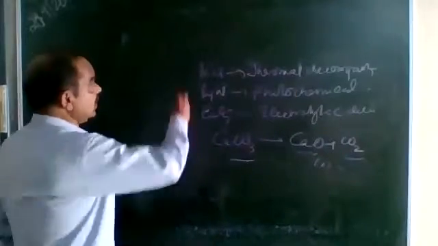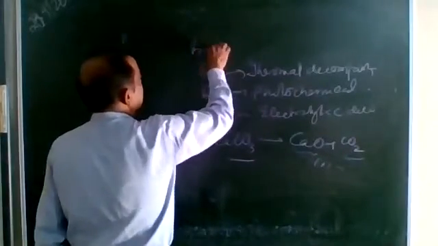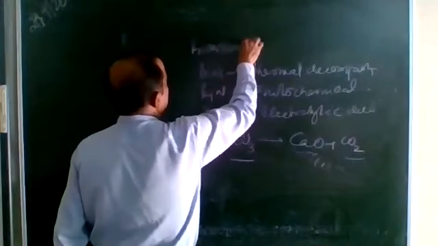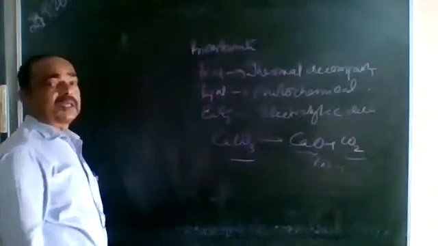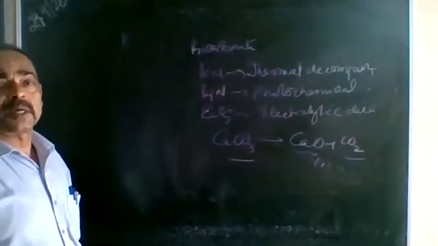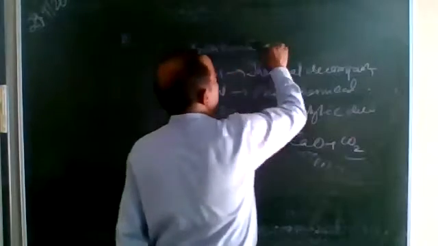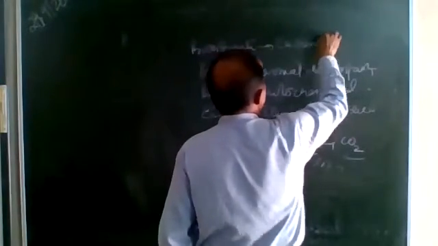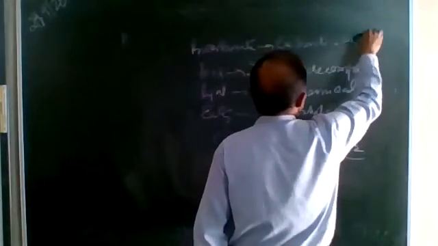Alright? Now, any bicarbonate, so I am giving you the general statement. Any bicarbonate on heating decomposes to form its respective carbonate, carbon dioxide, and water.